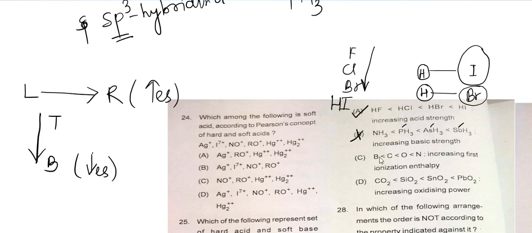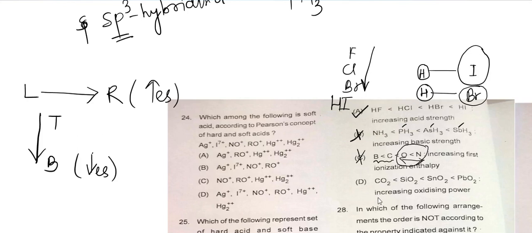Okay, so boron, carbon, nitrogen, oxygen. That's the order of the trend left to right. So boron, carbon, nitrogen, up to this is correct, but here the order is reversed. This is the incorrect part. So option C cannot be the answer.